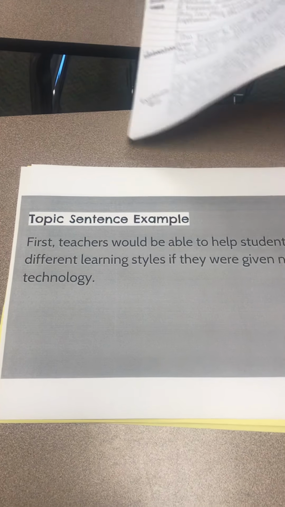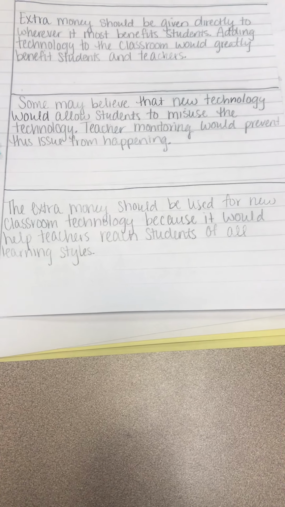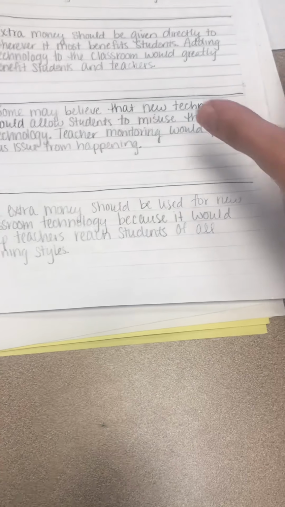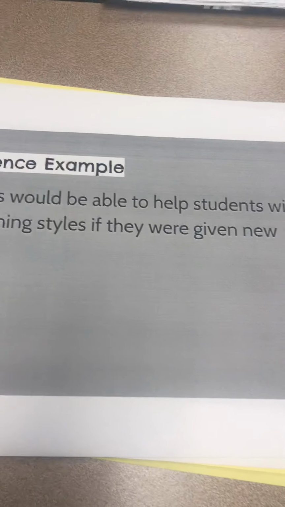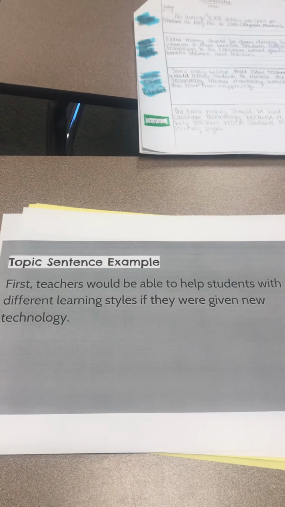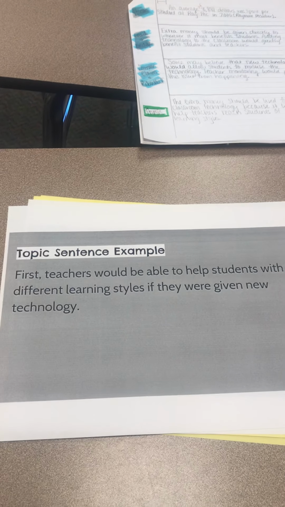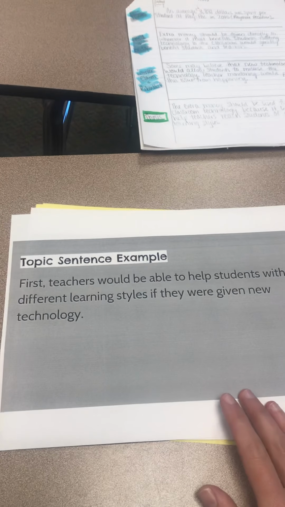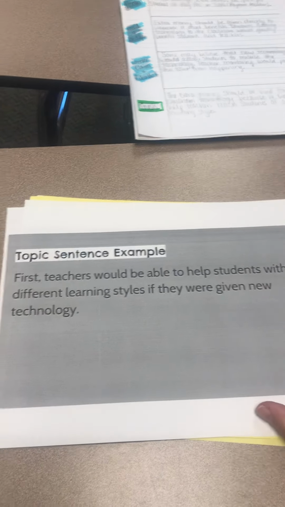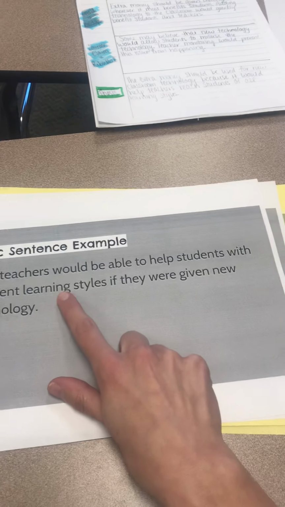So if you remember, my thesis statement was, the extra money should be used for new classroom technology because it would help teachers reach students of all learning styles. So I'm going to take this reason, my topic sentence, and I'm going to start with that. Teachers would be able to help students with different learning styles if they were given new technology. So you want to reword it so it's not repetitive from your thesis statement, but it still gives the same idea. So notice we begin with a transition, a comma, and then we reword our thesis.